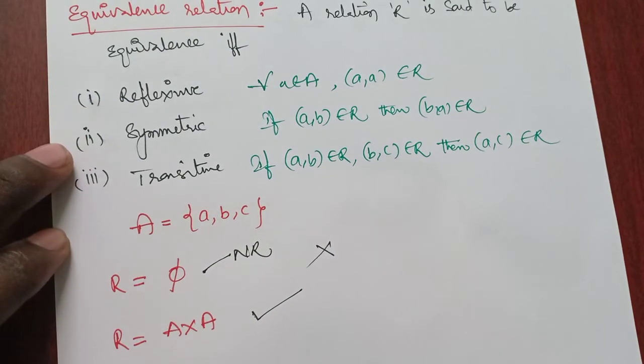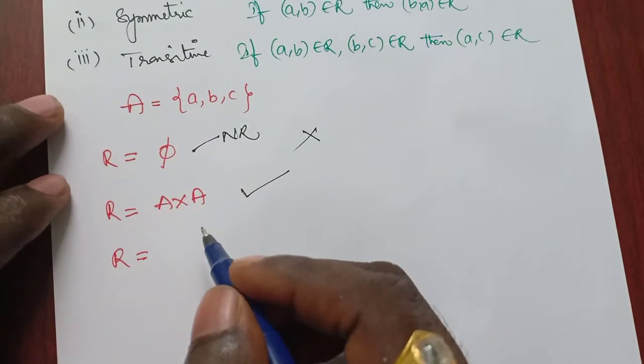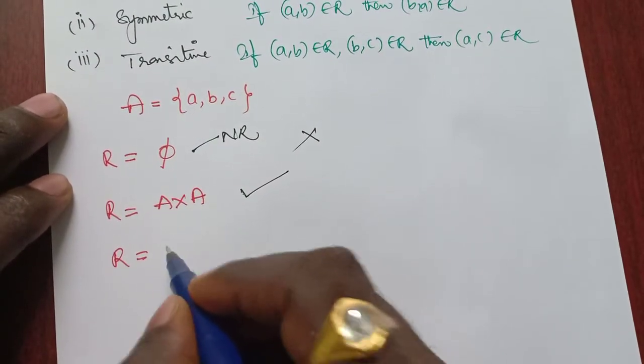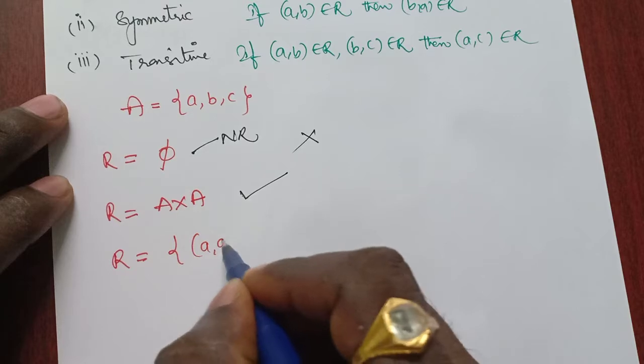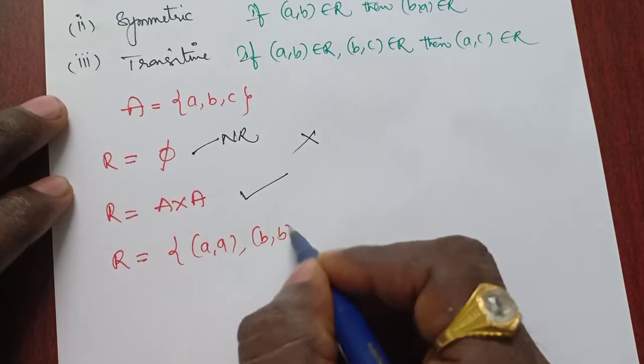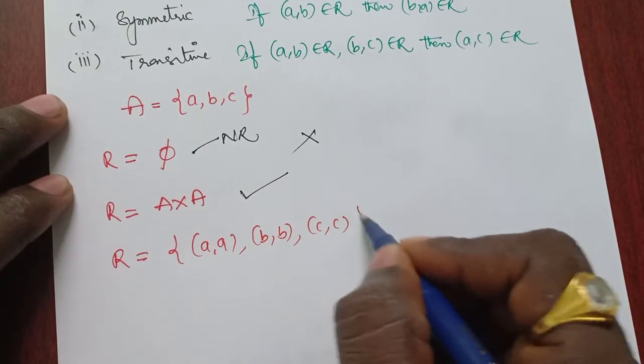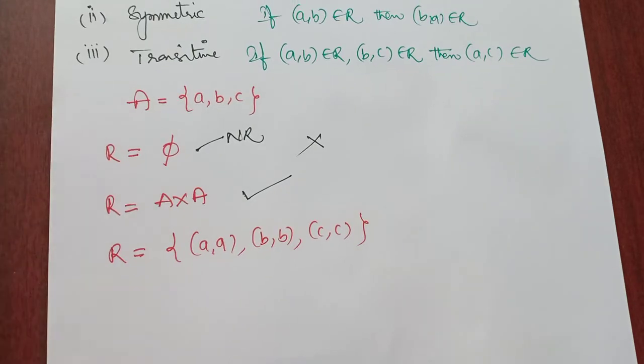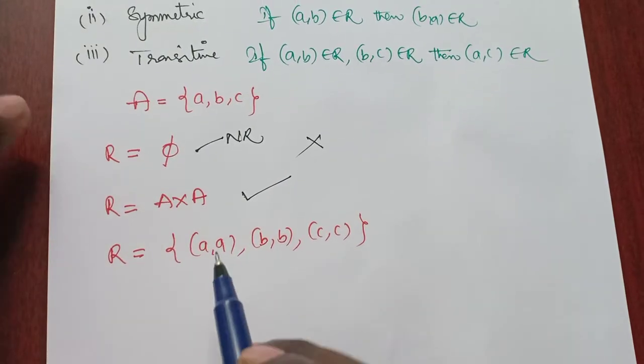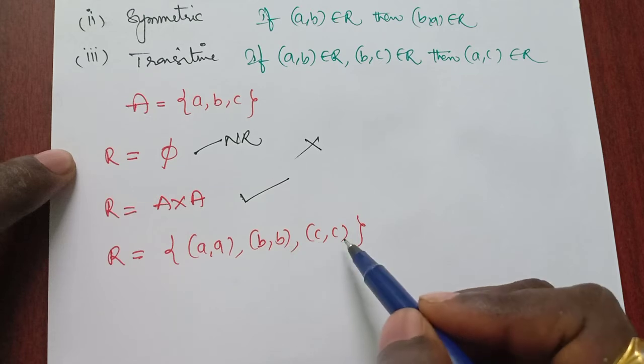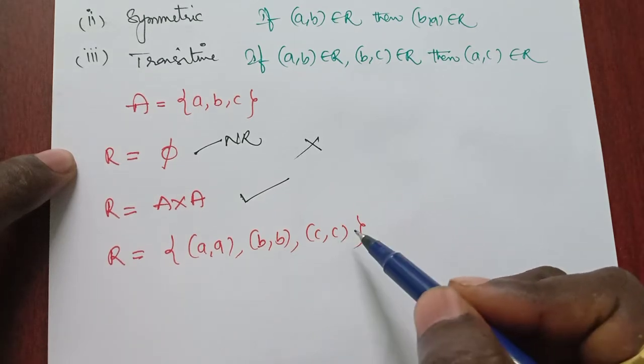Now suppose R equals {(a, a), (b, b), (c, c)}. See, (a, a), (b, b), (c, c) is a reflexive relation.